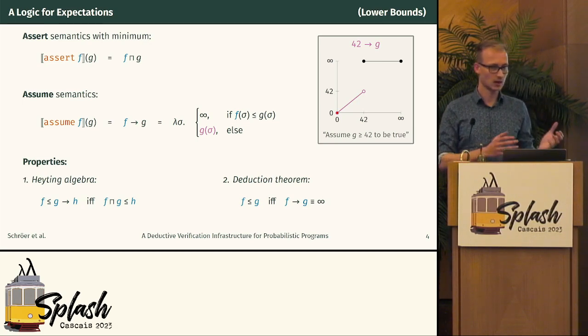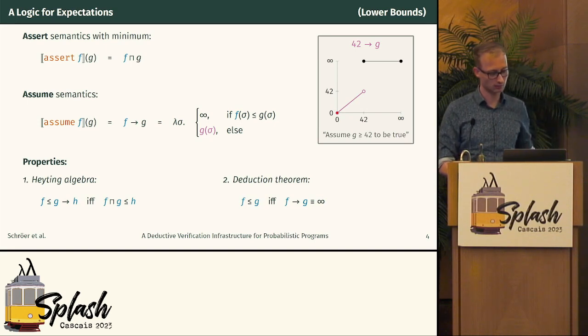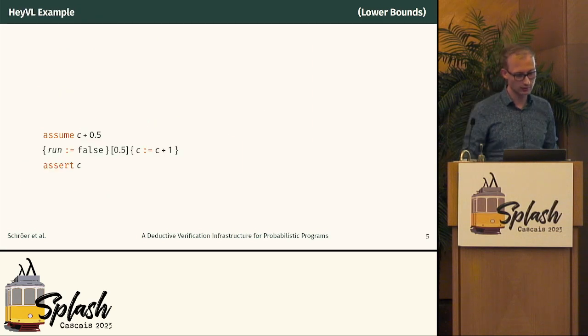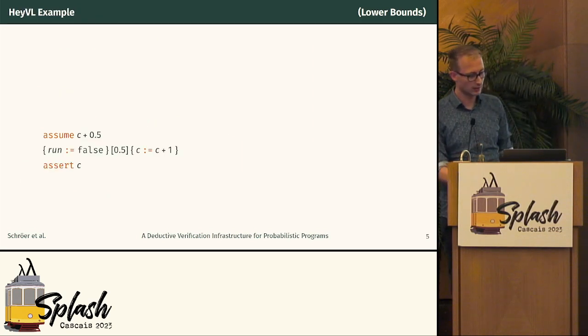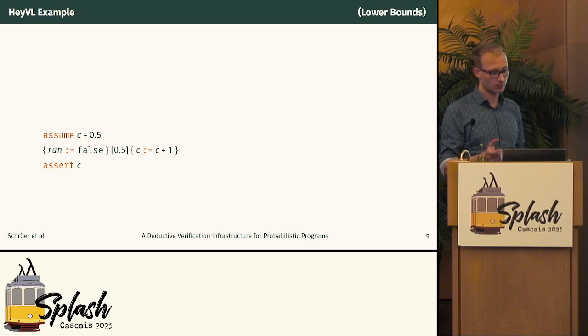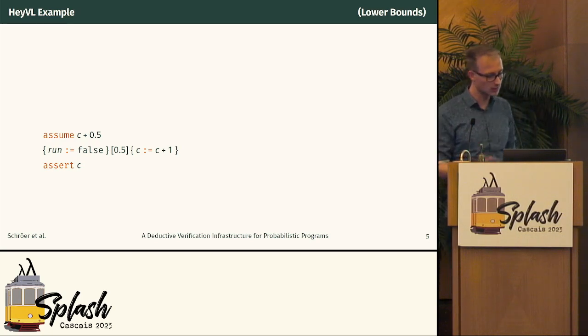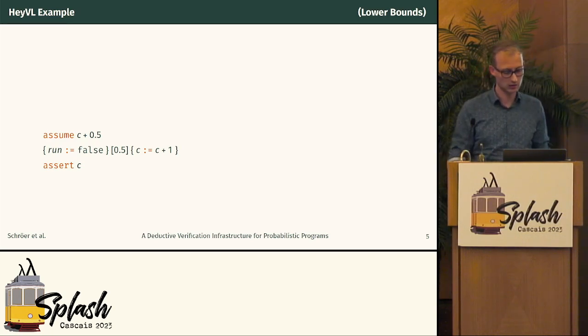And so this is our basis for the logic on expectations. We have an assertion and an assumption on expectations. So let's look at a very simple example. This is a very simple Javier program with a quantitative assumption, C plus 0.5, and then a very simple probabilistic choice, and then the assert C at the end. And we want to check whether this program verifies. What does it mean in this intermediate verification language to verify?